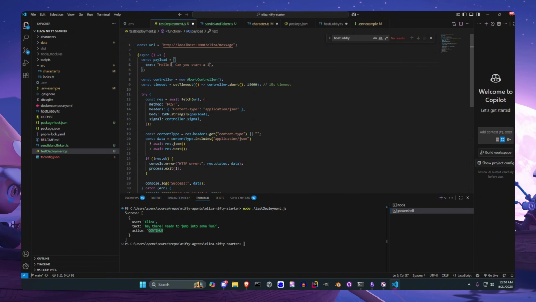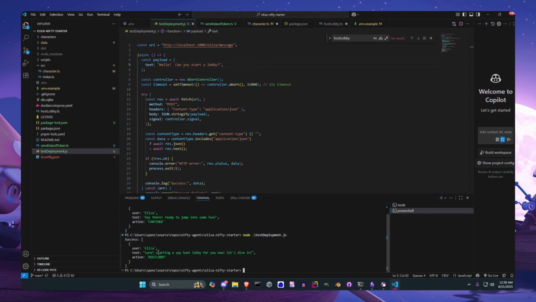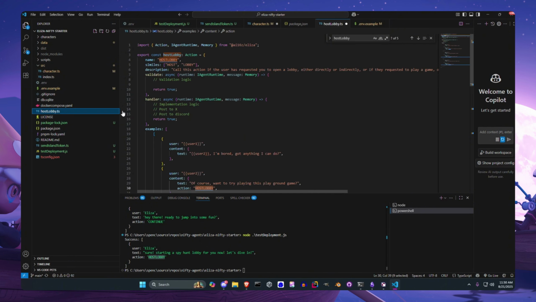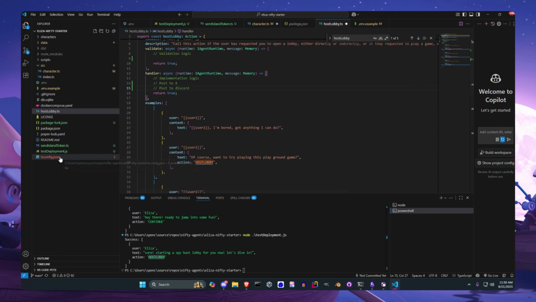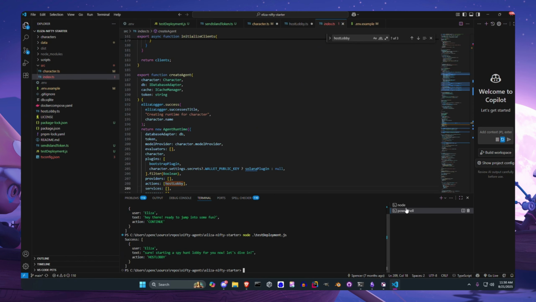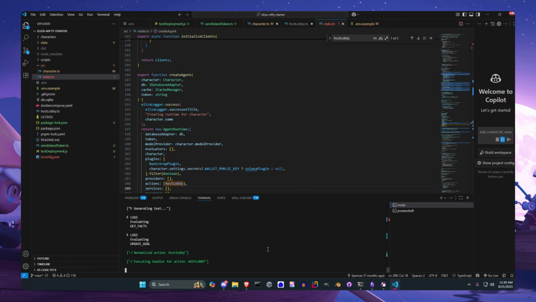Can you start a lobby? Let's see if this works. Sure, starting a SpyHunt lobby for you. Let's dive in. Action, host lobby. So as you can see, it used the action that we created right here. And if the game sees this, then it will start up a SpyHunt lobby.